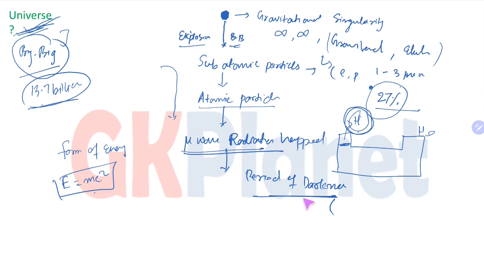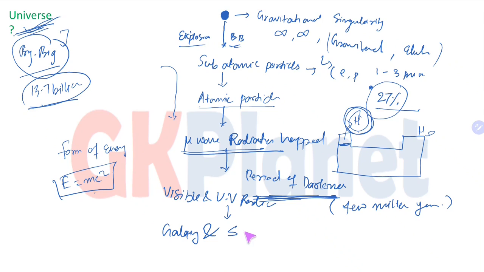So this is called the period of darkness. Now, after the period of darkness, the visible light and UV radiation were formed. And in the last stage, the galaxies and stars, first galaxy then star, were formed.